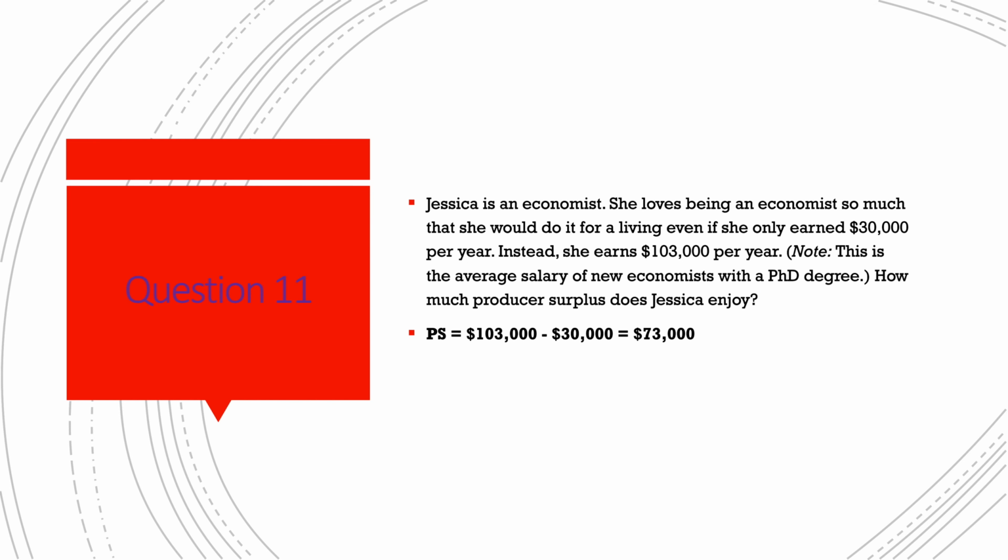For question 11, we're told that Jessica is willing to be an economist for the salary of only $30,000 per year, but instead she earns $103,000 per year, and we want to find her producer surplus. In this case, we would subtract the price she is willing to get paid, which is $30,000, from the salary she actually gets. So that gives us $73,000.